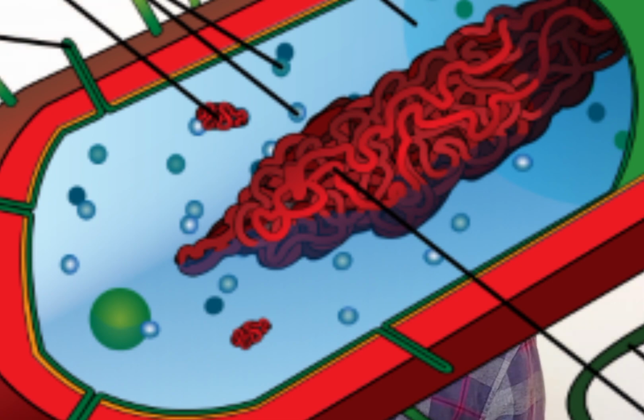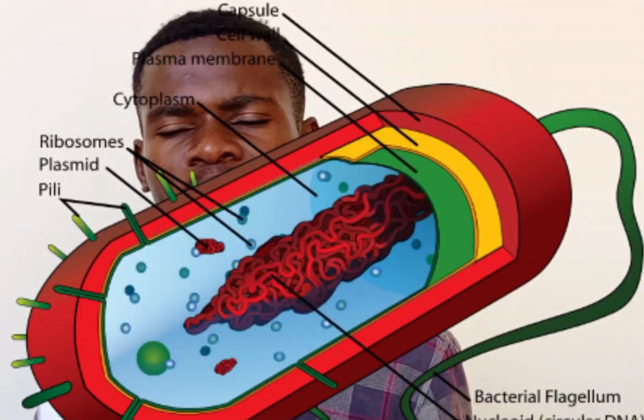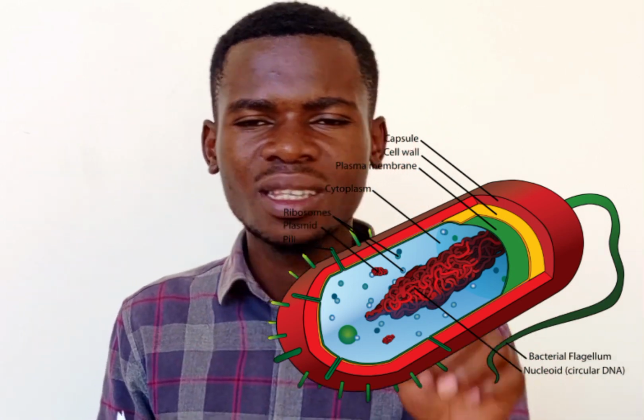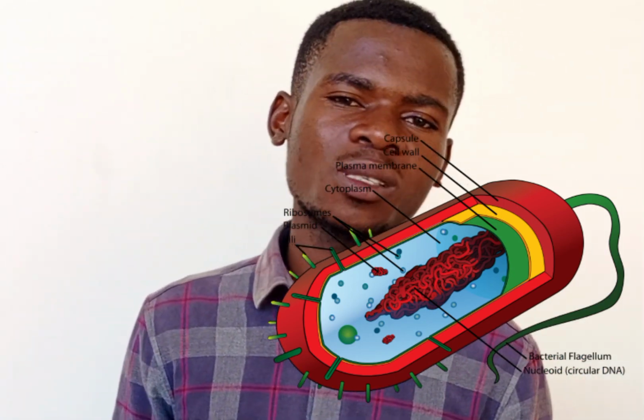So bacteria are differentiated from the rest of the kingdoms because they lack an enclosed cell nucleus. Therefore, its genetic material is not enclosed in a nuclear envelope, so it lacks a cell nucleus. We have to look at the genetic material, which is in form of a plasmid, just surrounded within the fluid portion, which is the cytoplasm.